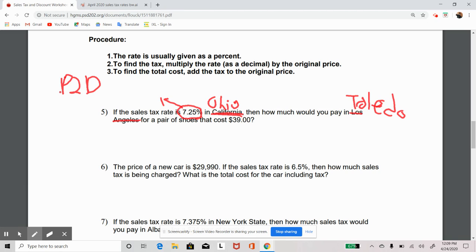Now, to do that effectively, you would actually have to divide by 100. And then to get from D to P, you would end up multiplying by 100. So in most of these cases, we're going to convert the percent to a decimal. So when I do that, I divide it by 100.